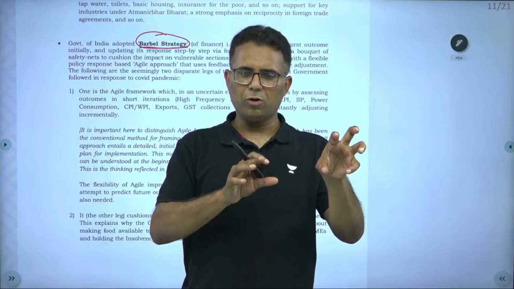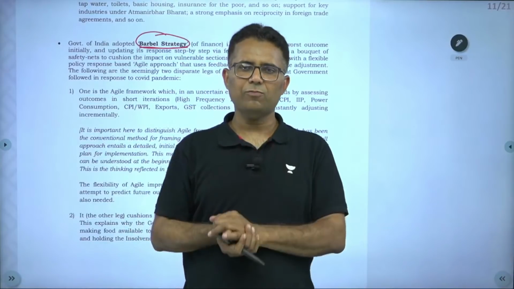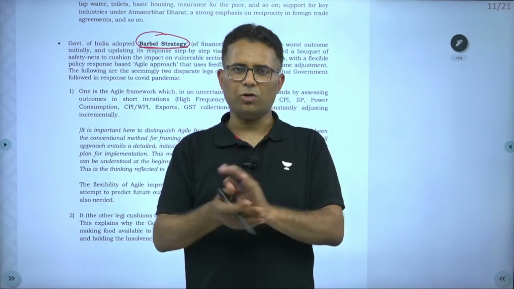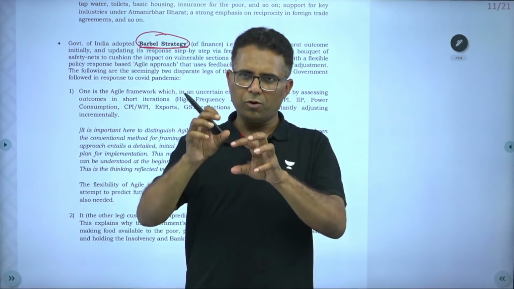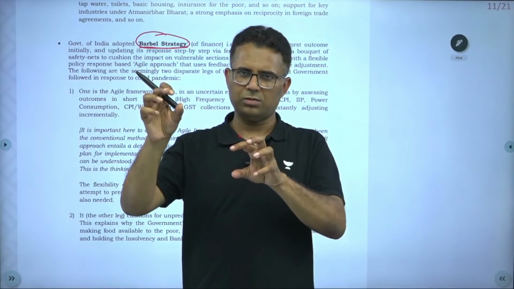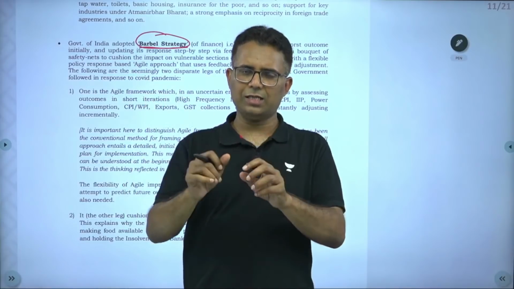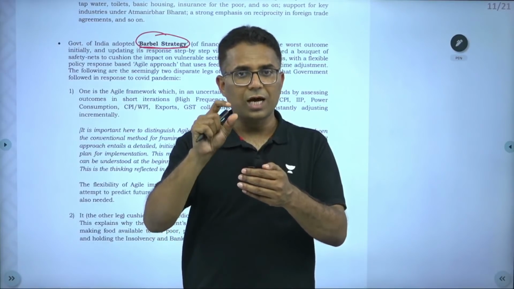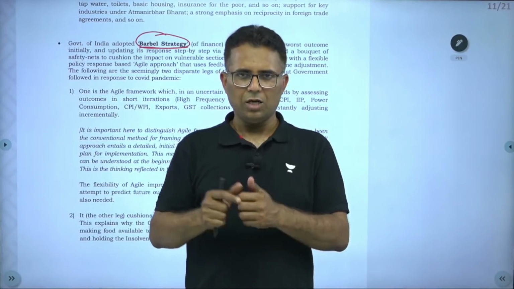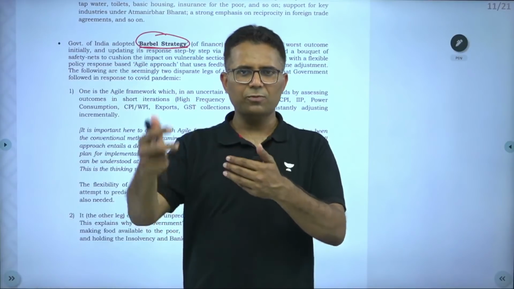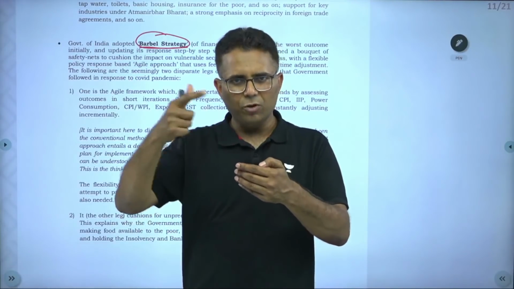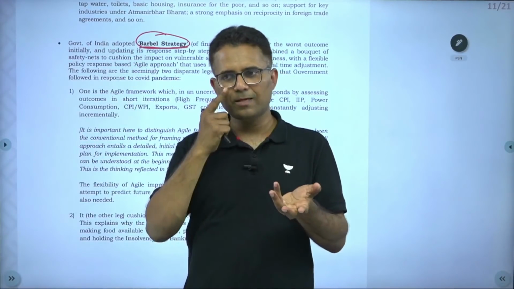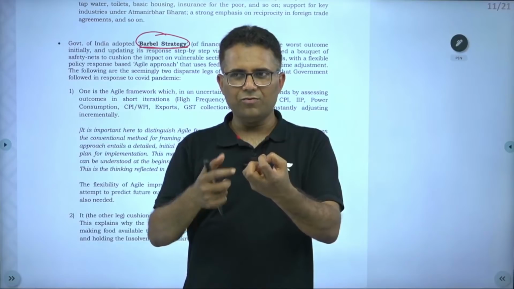Opposite to waterfall model is agile framework. Agile framework, what it does? Agile framework says that we are not clear with the requirements, so we will not follow a strict path, a strict strategy. Rather, we will keep on taking the feedback, which is called high frequency indicators. We will keep on taking the data from the economy more frequently, and we will keep on changing our strategy. High frequency indicators means those data which comes on a weekly or monthly basis.